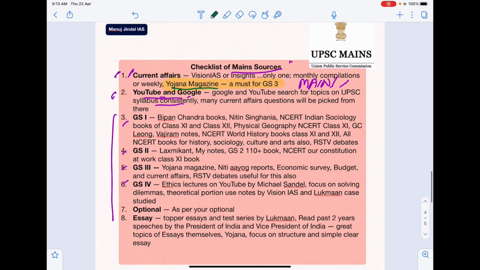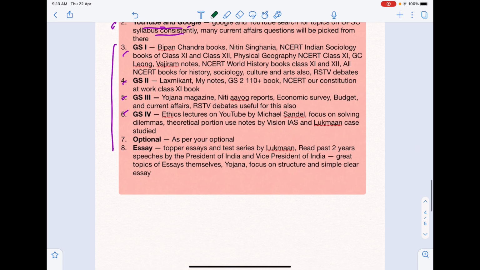Okay, now let's go to GS1. For GS1, all the Bipin Chandra books that I have discussed for prelims are going to come. Nitin Singhania book for culture. You will need NCERT Indian sociology books for class 11th and 12th. You have to read them. You can download that from the NCERT website.